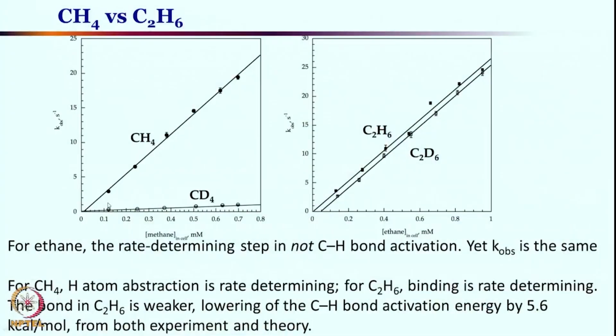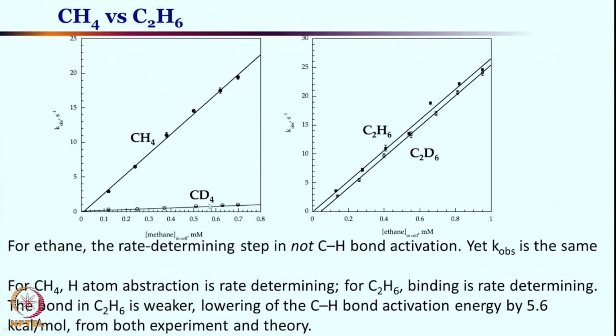Okay. So if you are looking at CH4 versus CD4, we have seen that this is having a high kinetic isotope effect value, nearly 22. Quite surprisingly, if you are changing the substrate from methane to ethane, and if you are studying this enzyme, you see that there is no kinetic isotope effect value between C2H6 and C2D6.